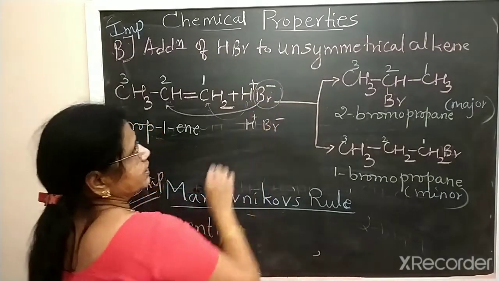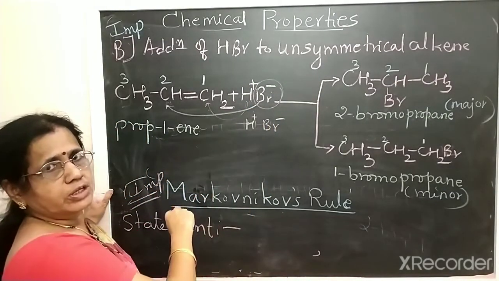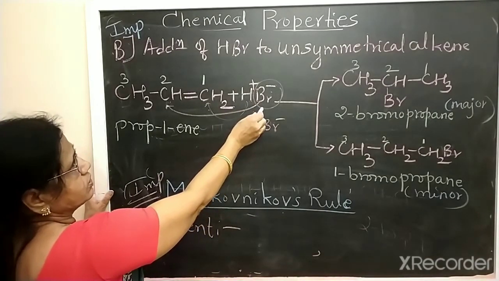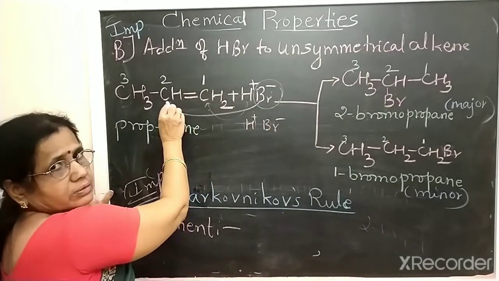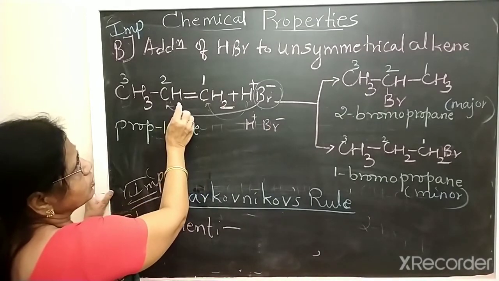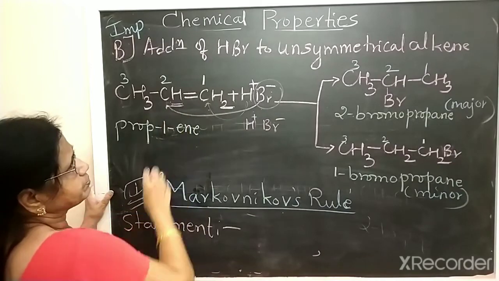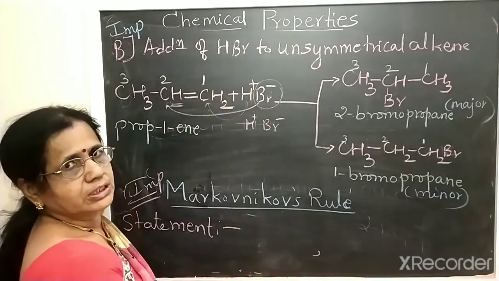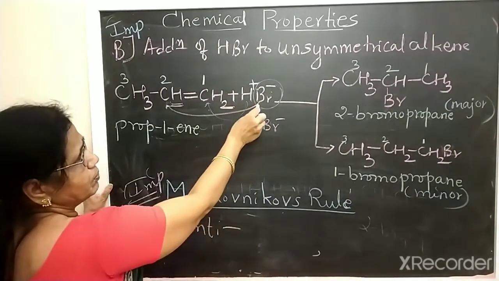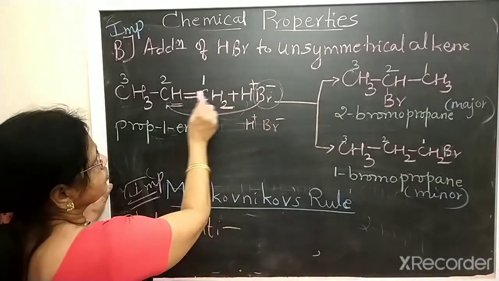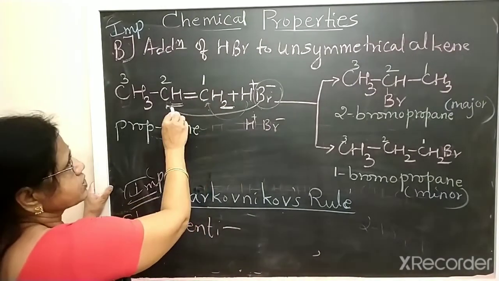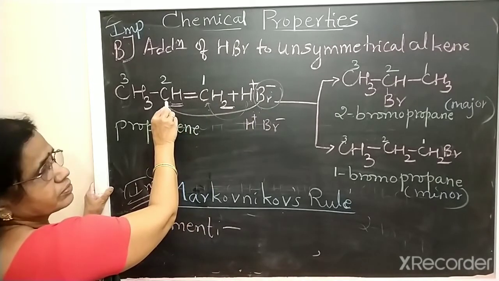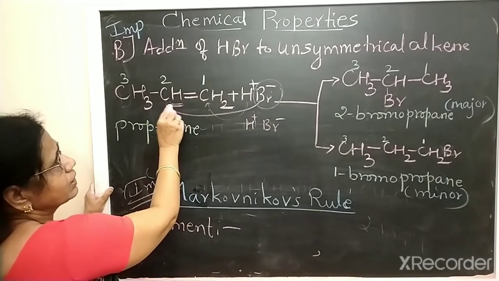The negative part of the adding molecule adds to that carbon having the least number of hydrogens. So during the addition of a hydrogen halide to an unsymmetrical alkene, the negative part of the adding molecule adds to that carbon having the least number of hydrogens.